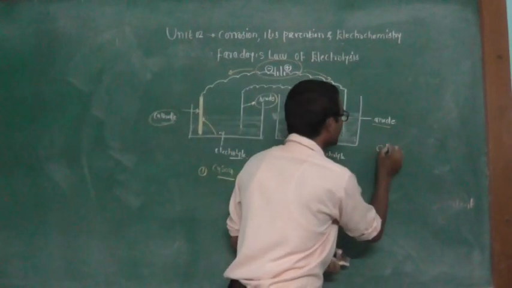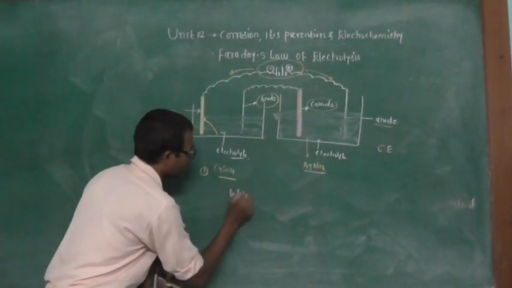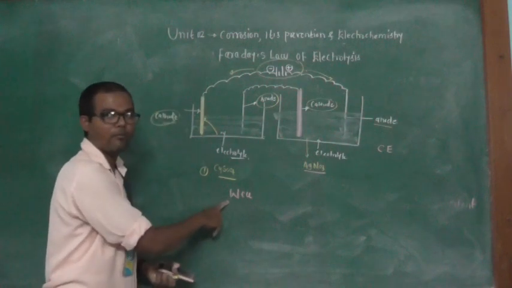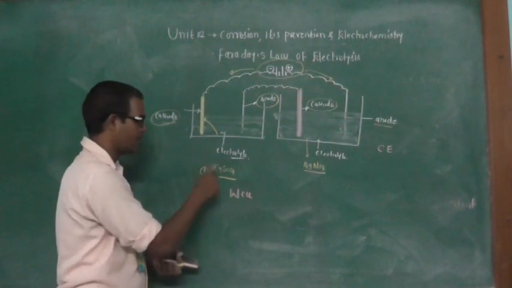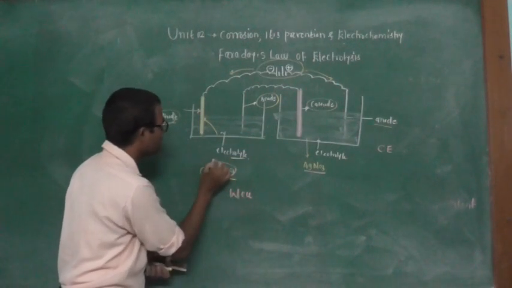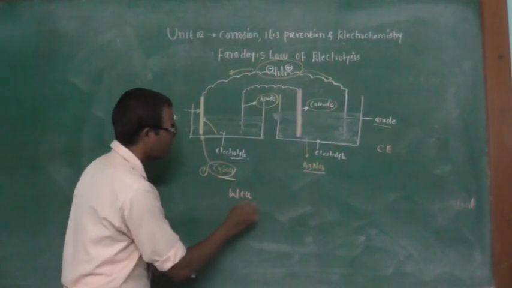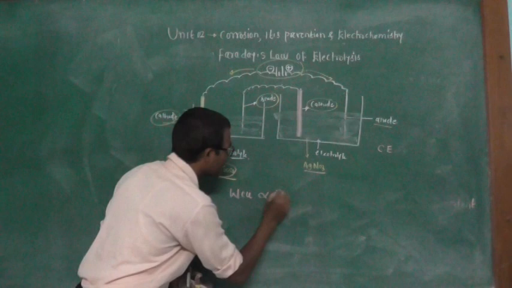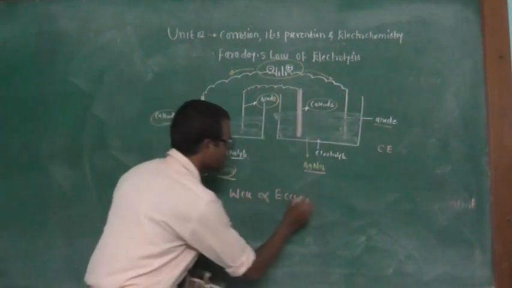So according to the equation, W is the weight of copper deposited from the first electrolyte. So the first electrolyte is a copper sulfate solution. From the copper sulfate solution, the copper is deposited on the cathode, that is, W copper is directly proportional to the equivalent weight of copper. E means equivalent or the chemical equivalent, according to the first equation.